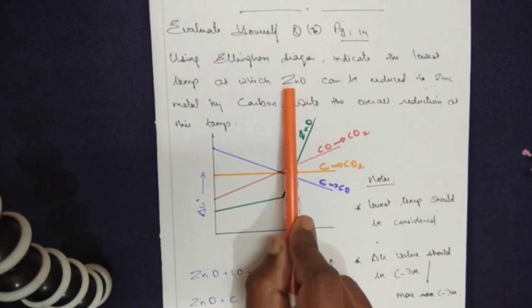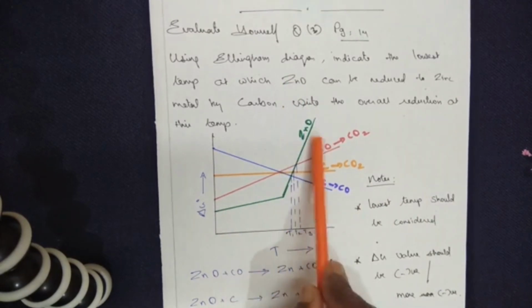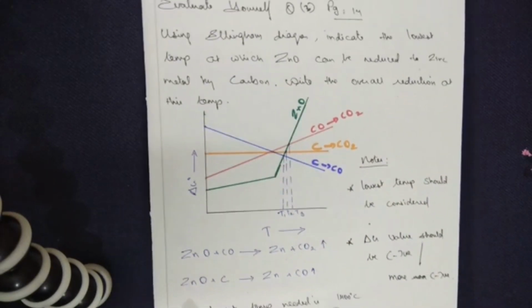Now our point of interest is zinc. If you remember such type of graph, remember phase transition. What's the meaning of phase transition? Either the metal oxide is being melted or it gets evaporated. So this is the graph. You can refer to your textbook and find out the graph.